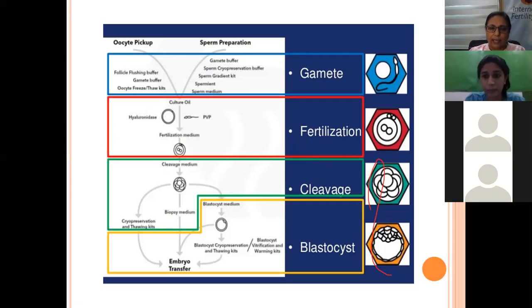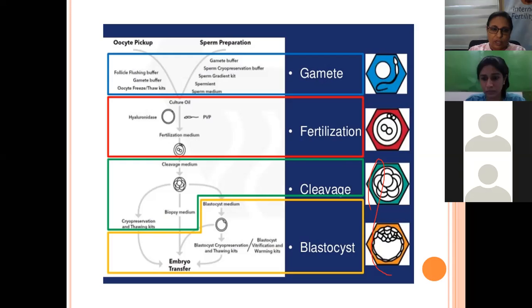You said that for the egg and the sperm, we have different media, right? And when we are starting, we require a flushing media, which is a buffered solution, because we are going to handle the egg for a long time outside. So it's a buffered media. Yes. This follicle flushing media you are using for the egg pickup. Once you transfer it to a culture media, because then it requires a bicarbonate, it requires CO2 to survive, it will require a different media. So this is again to say that the egg we have taken out, we have used a flushing media.